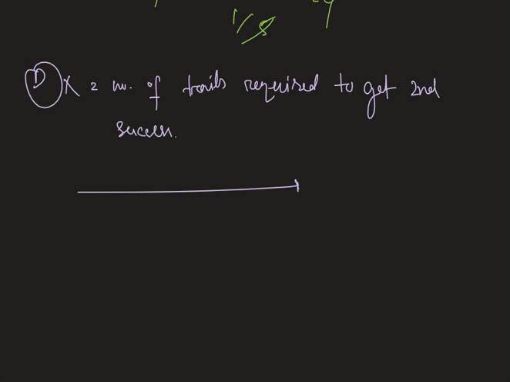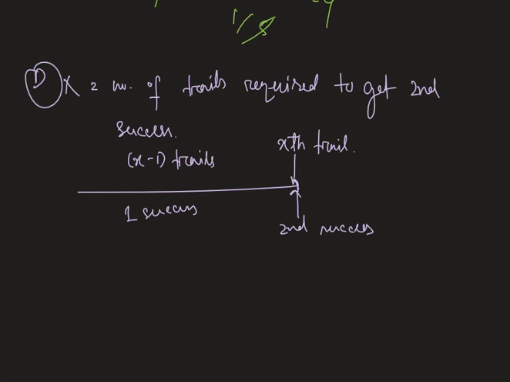Now suppose the second success comes at the xth trial. That means there are already x minus 1 trials in which we have one success and x minus 2 failures.